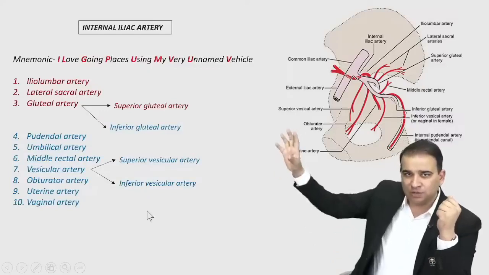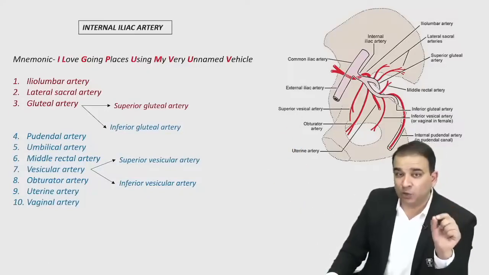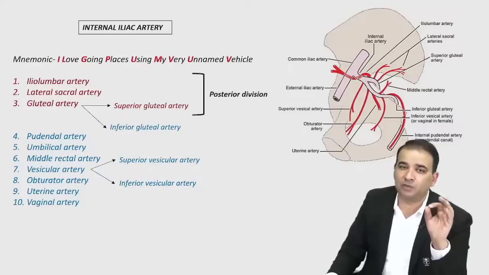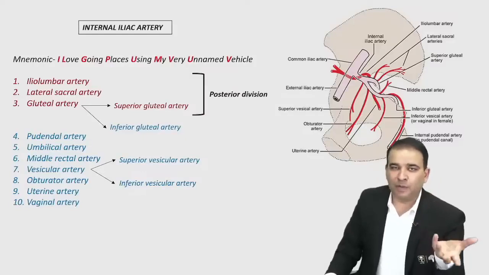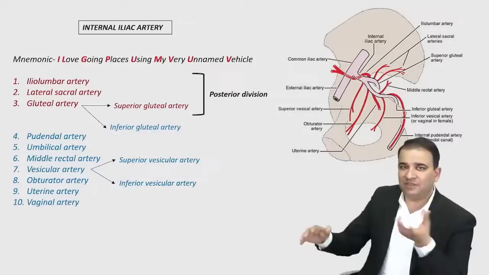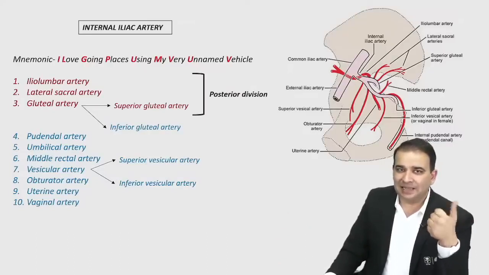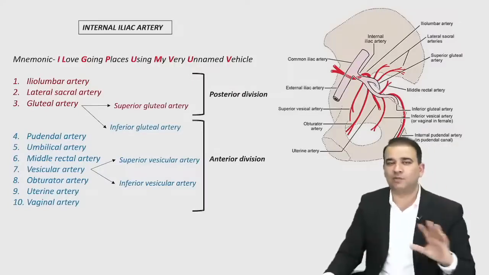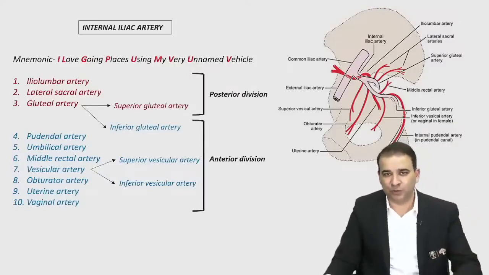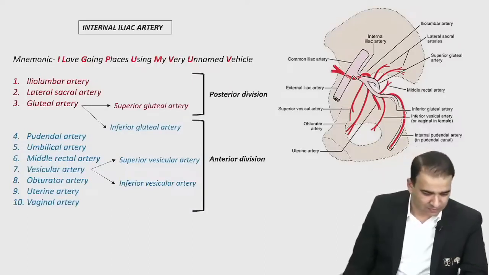But I've just used different colors over there. Iliolumbar artery, lateral sacral artery, and gluteal, superior gluteal artery, guys. These three are the branches from posterior division. If you remember even this much, your work will be done. If you remember that branch from posterior division, then obviously everything else is from the anterior division only. So SIL branches, SIL, superior gluteal artery, iliolumbar artery, and lateral sacral artery. Just three branches are coming from posterior division, and rest all are coming from anterior division.